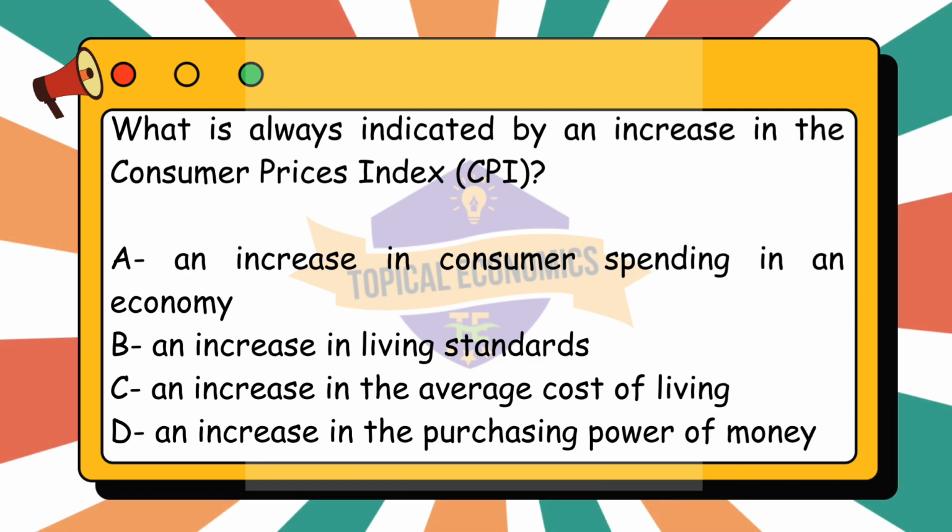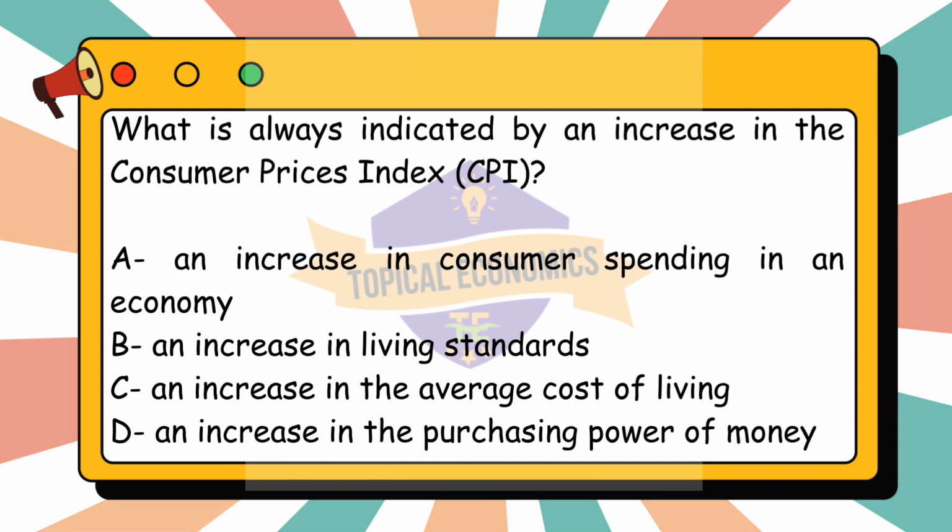An increase in the Consumer Prices Index, CPI, indicates a rise in the average price level of goods and services consumed by households over time. This increase reflects a higher cost of living, meaning that consumers must spend more to maintain the same standard of living. It does not necessarily indicate changes in spending levels, living standards, or purchasing power directly, but rather a change in the general price level.